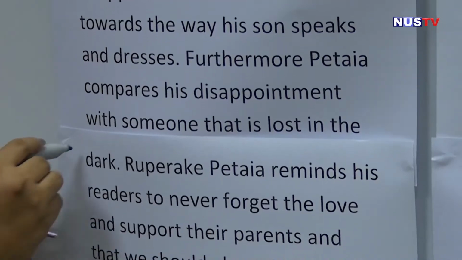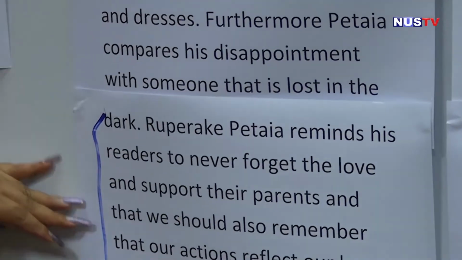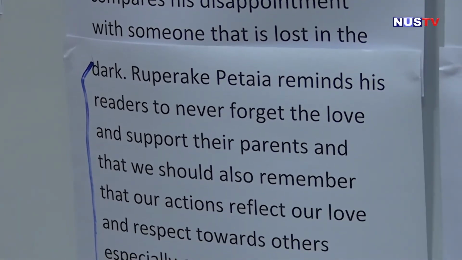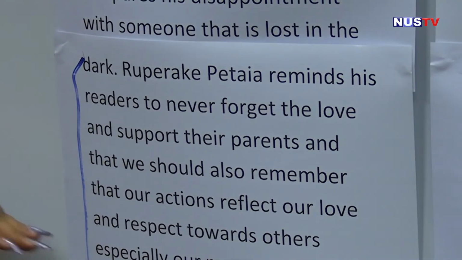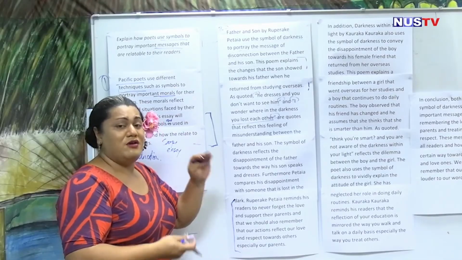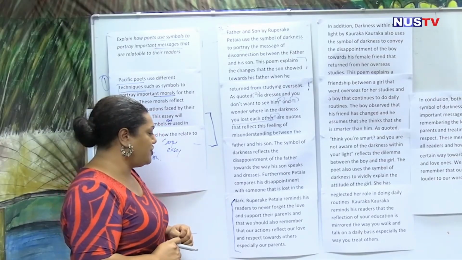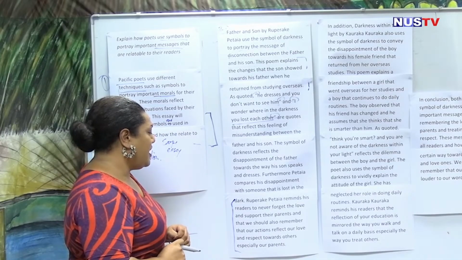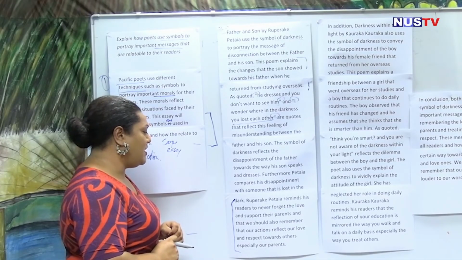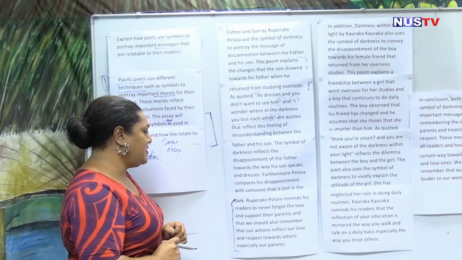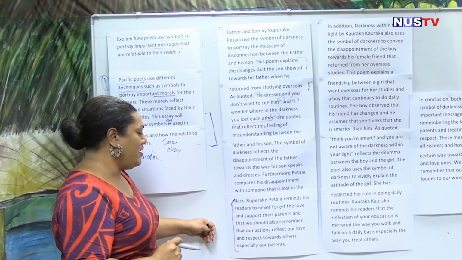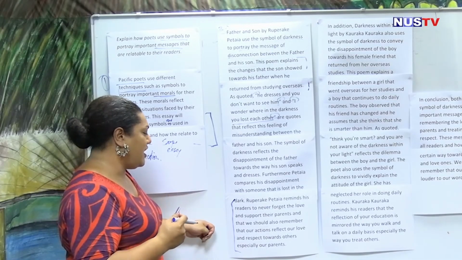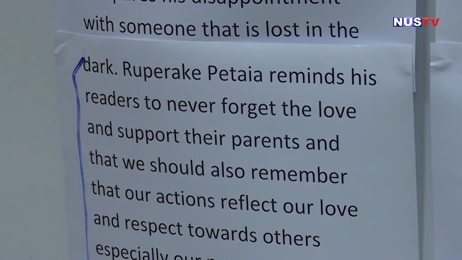Ruperake Petaya, so this part at the bottom is your application. So how would you apply what you have learned from the poem in writing? And that is the bottom part or the last part of your structure. Ruperake Petaya reminds his readers to never forget the love and support of their parents, and that we should also remember that our actions reflect our love and respect towards others, especially our parents.